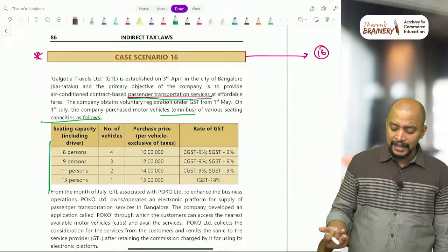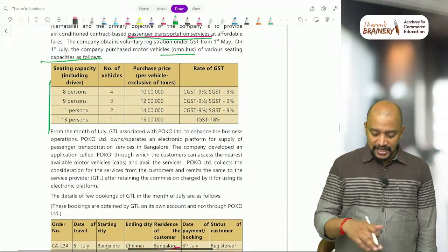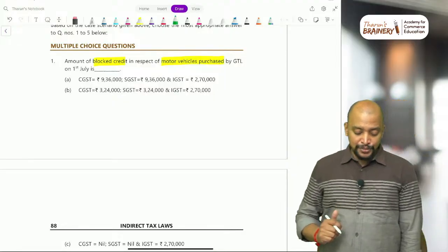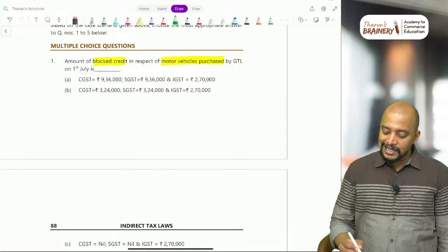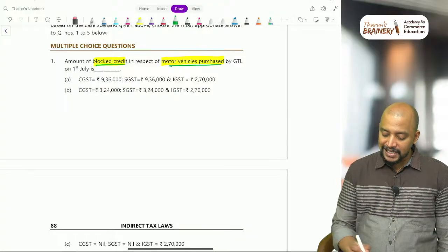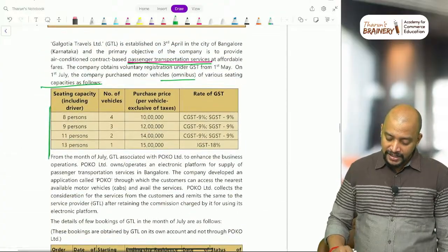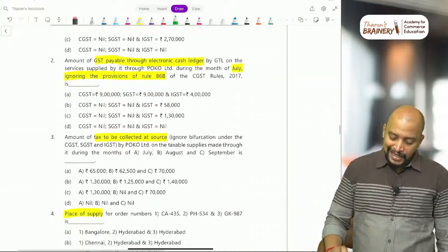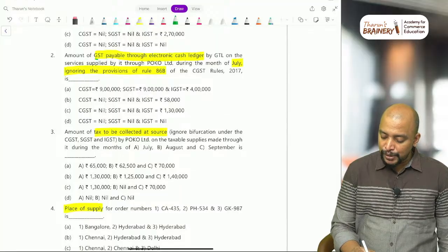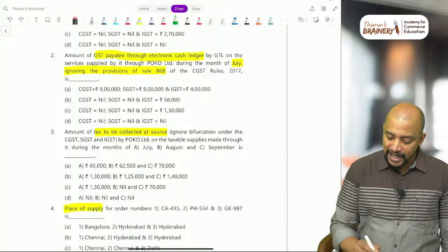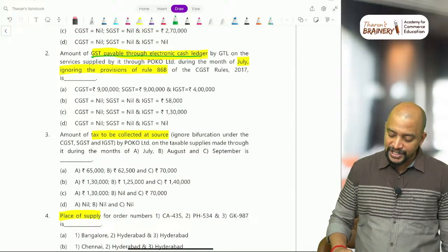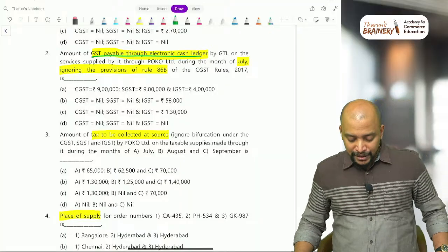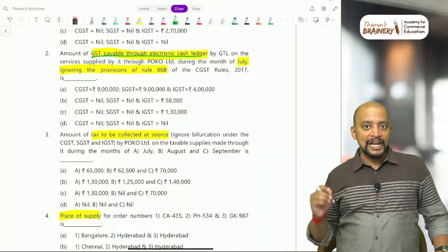Okay. Then one more point here, actually this information is given for the purpose of identifying blocked credit. So see the MCQs: amount of blocked ITC in respect of motor vehicles purchased on 1st July. They have given these purchases for 1st July. What is a blocked credit? That's the question. Next one, amount of GST payable through electronic cash ledger by GTL on the services supplied by it through POCO Limited during the month of July, ignoring the provisions of Rule 86B.